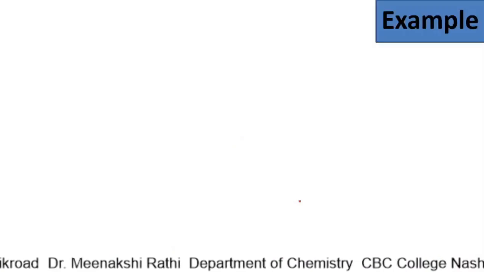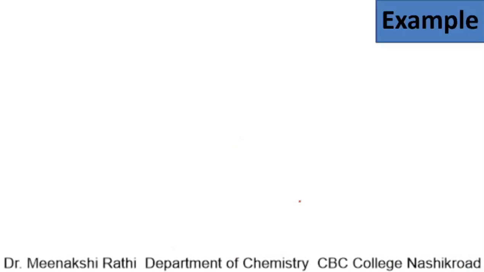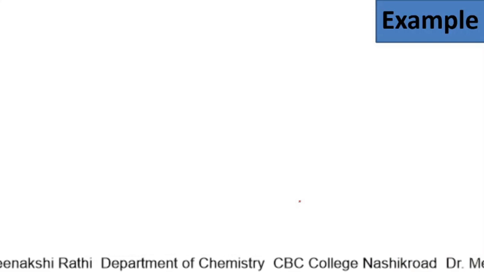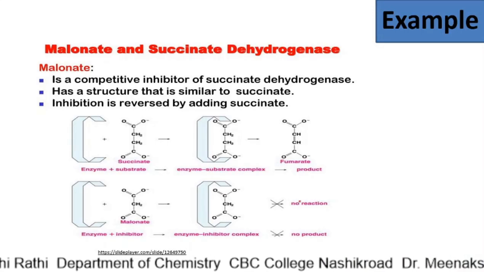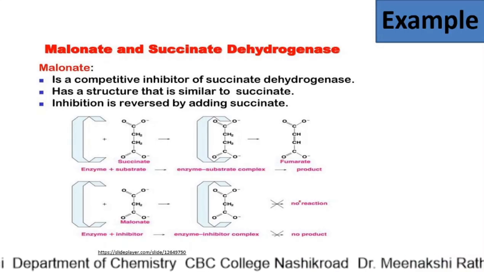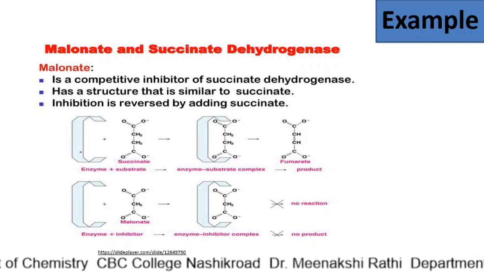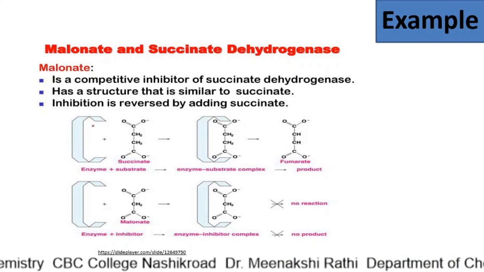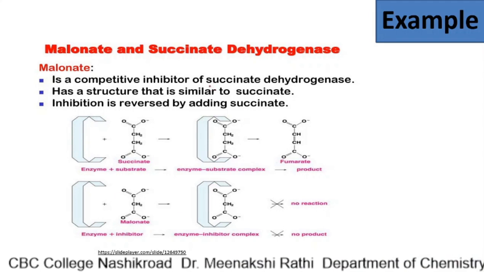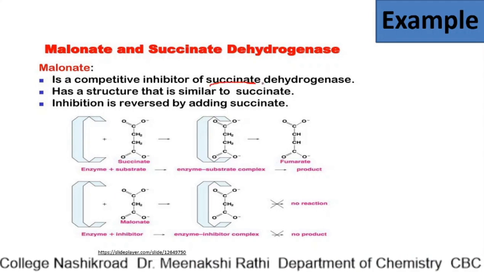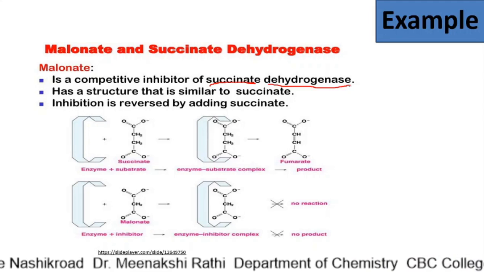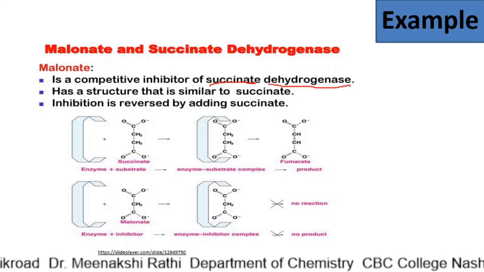Now, the best example of competitive inhibition is this. This is the enzyme here, this shape is the enzyme. Here we are considering succinate dehydrogenase, SDH.